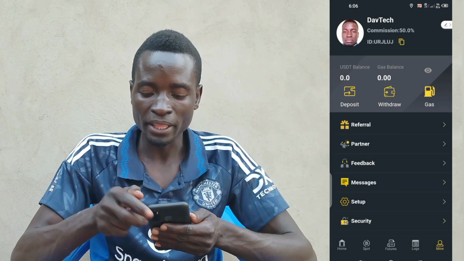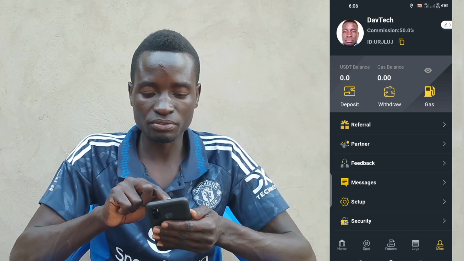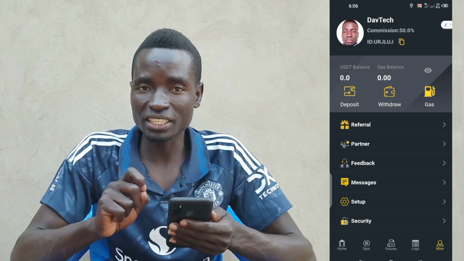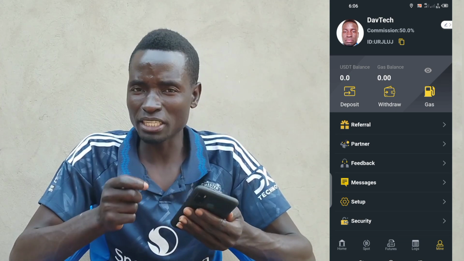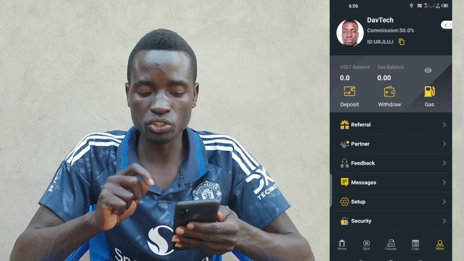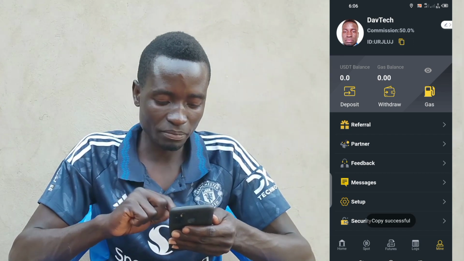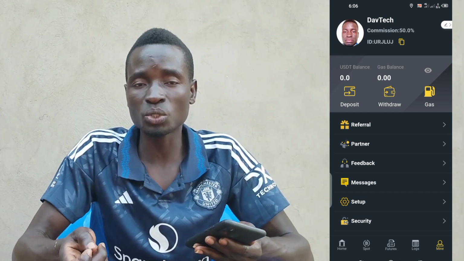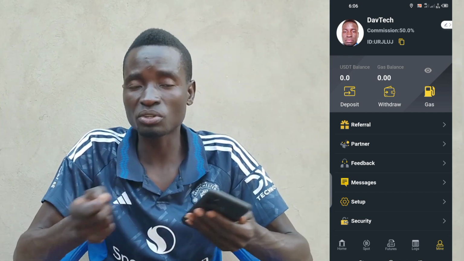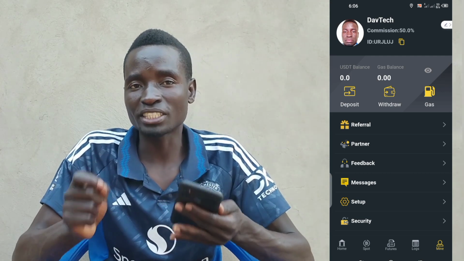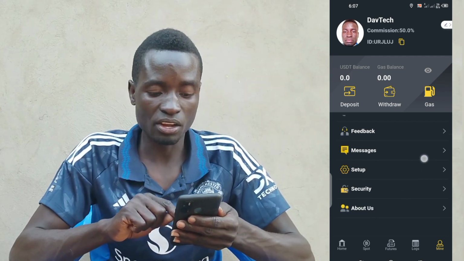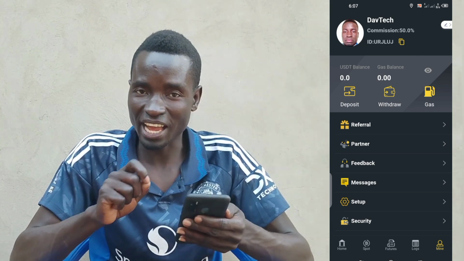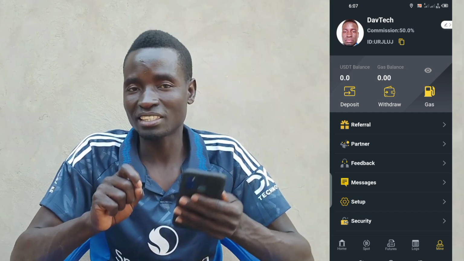This is my picture, and also you can edit, and maybe you don't have down here which says commission 50%. Now when you create an account, make a deposit of $30 and start trading. Then also if you want to refer people and earn a commission, copy this link, copy this ID. As you can see, copy successful, then send to admin. There are other admins who may ask you to delete this account or to create another account. Don't accept. If that one asks you that, please contact another customer support. I'm talking about what I know, because they told me also to do the same so that I get what you're seeing on my screen, but I didn't accept.